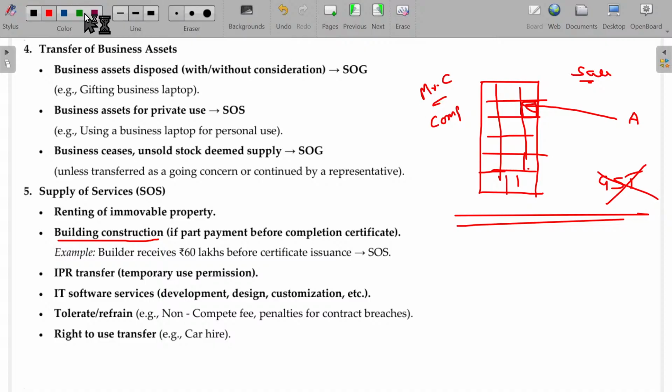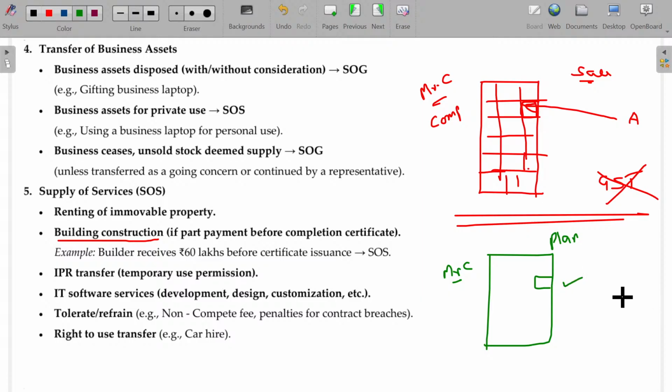Now, Mr. C, rather than constructing, develops a plan, and showing the plan, he asks the various buyers to book the flats. They will give the specification: this is the format I am supposed to construct. A chooses, I need a flat on the 4th floor or 5th floor as per this specification.